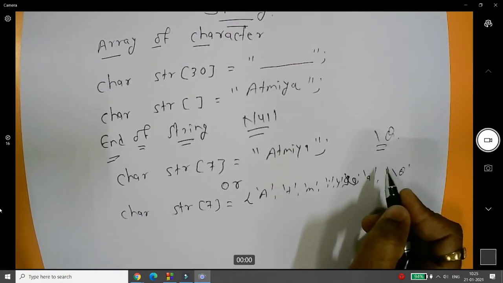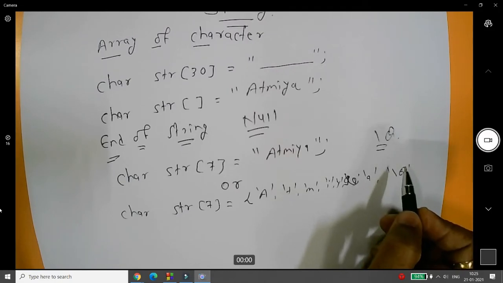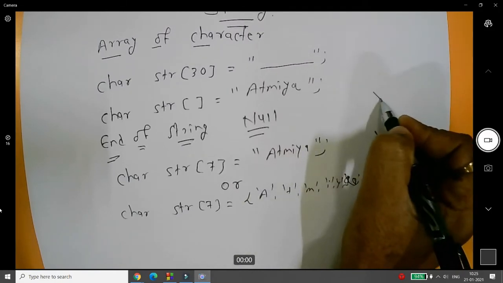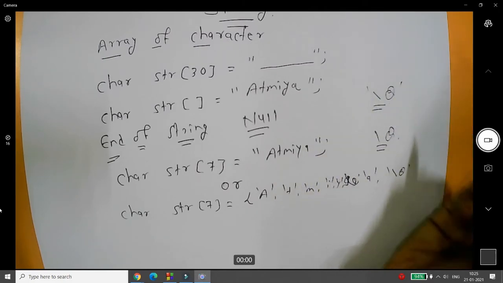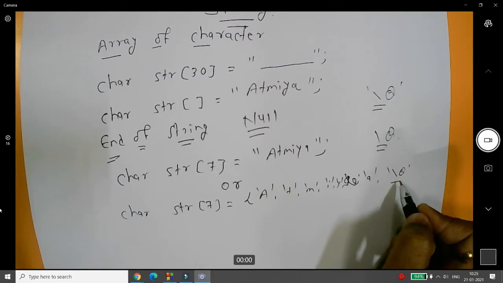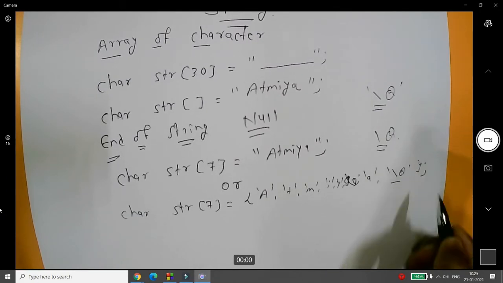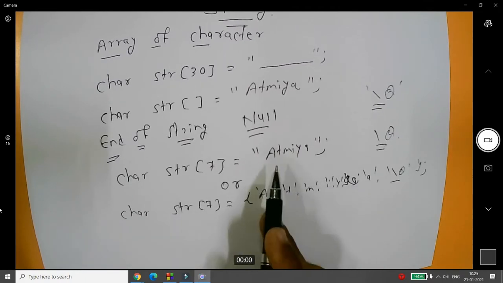So in C language, null is represented as an escape sequence, and that escape sequence is \0. It is a character. Null is a character. So the last character will be treated as a null over here, and your string will be terminated. Both representations are the same.